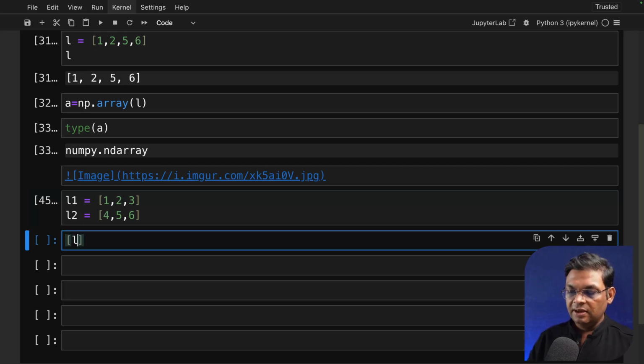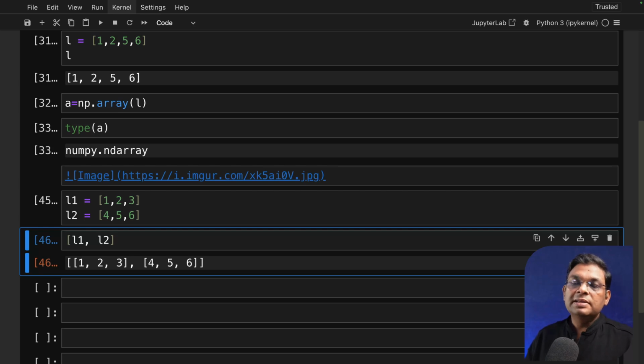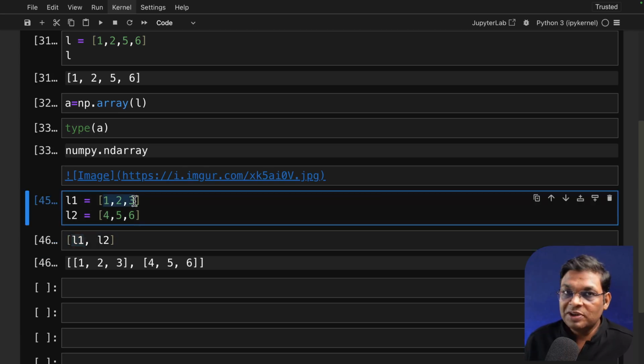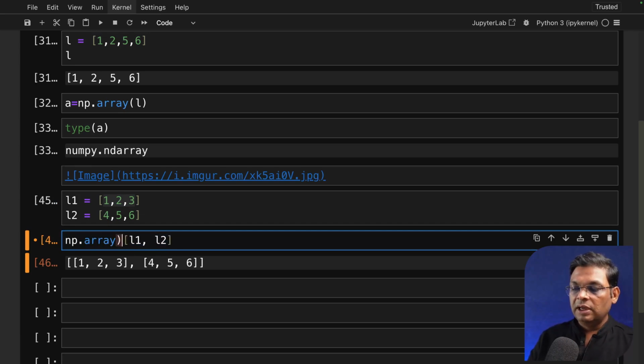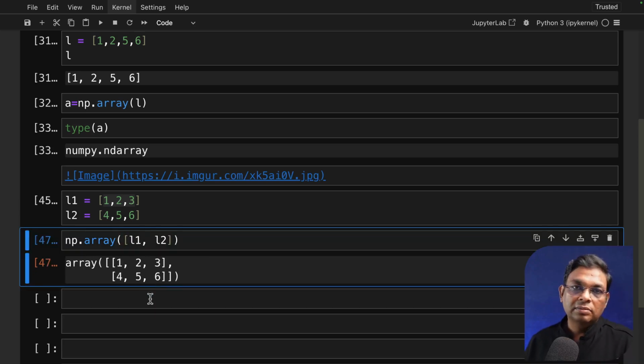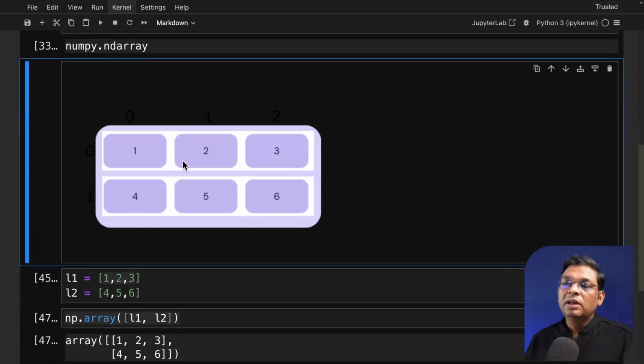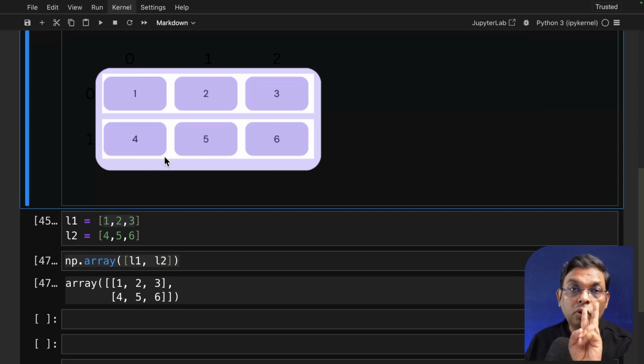And if I create one more list, I'm not creating an array, I'm just creating a list, but just showing you. What I'm doing here in this cell is creating a list where the members themselves are also lists. If I print it like this, this is my two-dimensional array, because every member of the array is itself an array. And inside those arrays, those are integers, not arrays. It is just two levels of array. Of course, I can use np.array and this is my array. Now the visualization is also simple, and in fact, I created one image for you. This is how you can visualize a two-dimensional array.